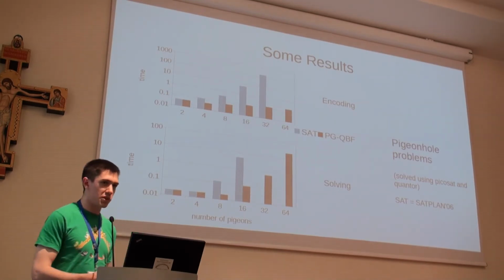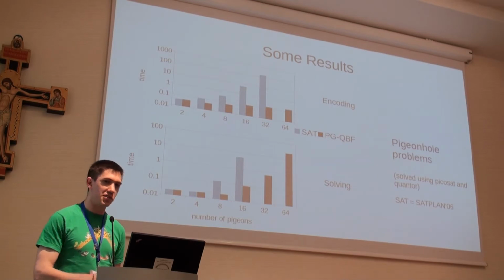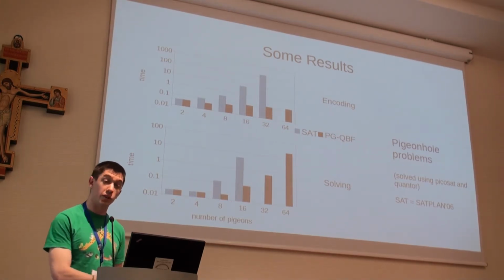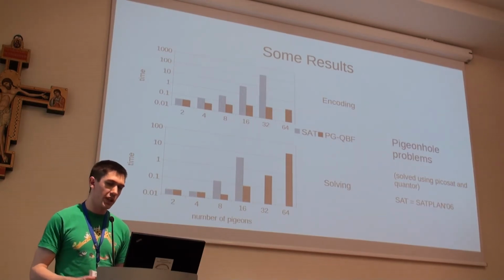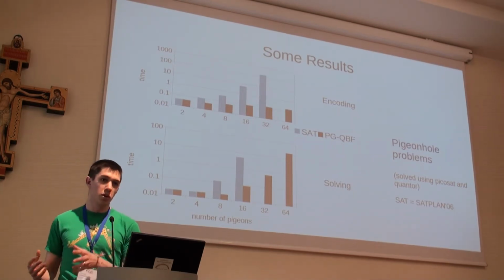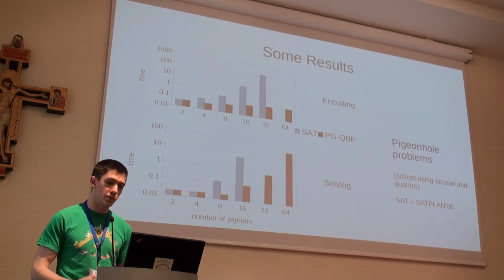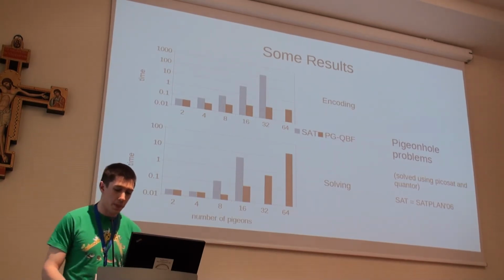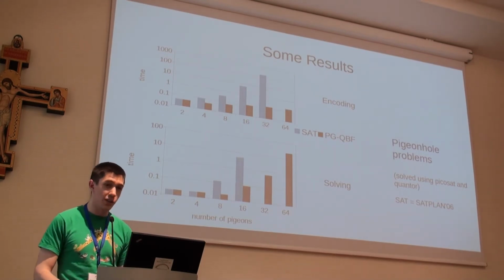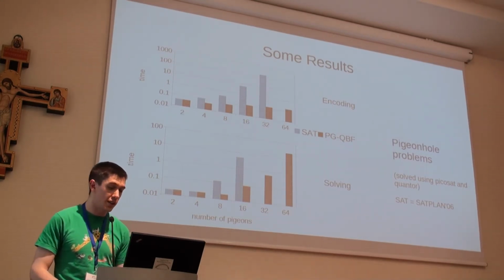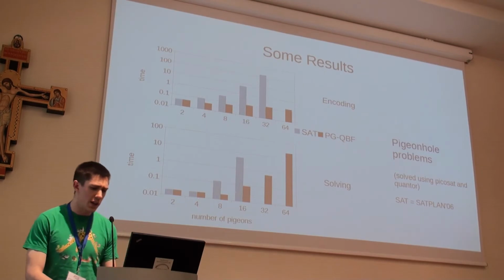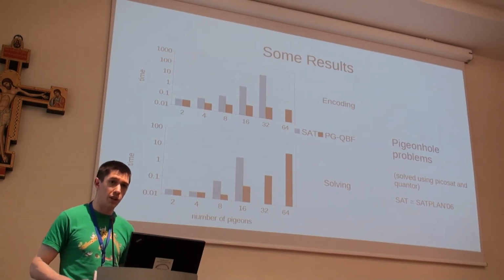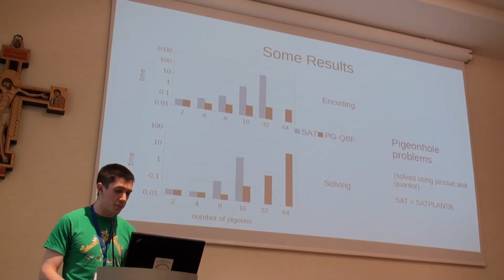There are other representations, better representations, all sorts of clever tricks you can put into the encoding and into the solver to improve performance, and these are all applicable to the QBF case as well. So we've just used 2 very simple encodings that we could compare to each other. We solved the SAT encodings using picosat and the QBF encodings using Quantified. We use picosat since it's the solver that's used internally within Quantified, the same version.